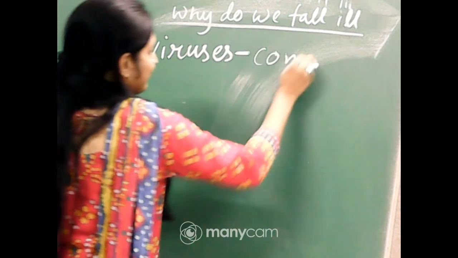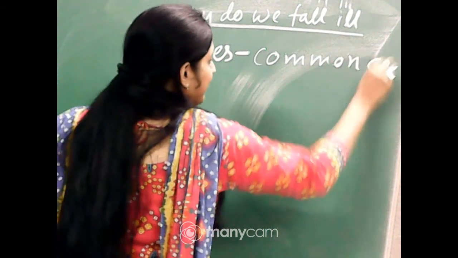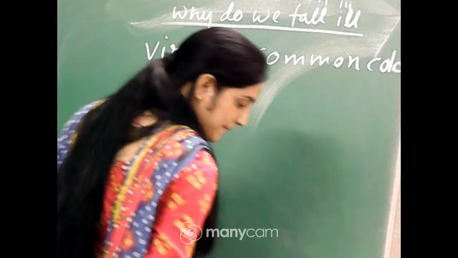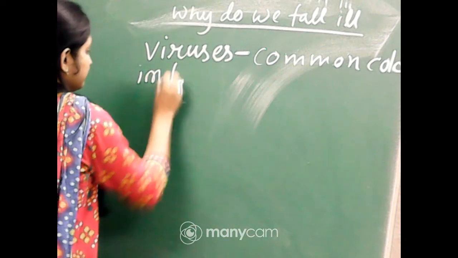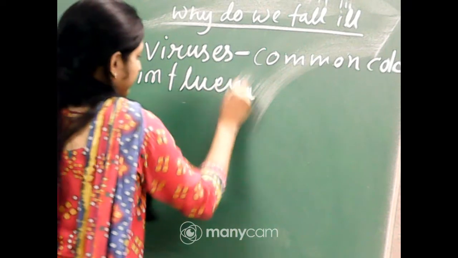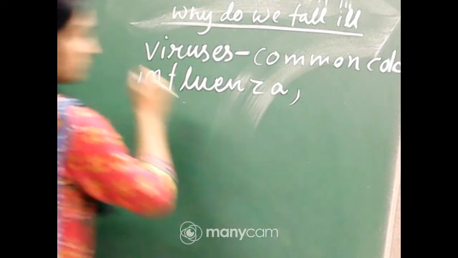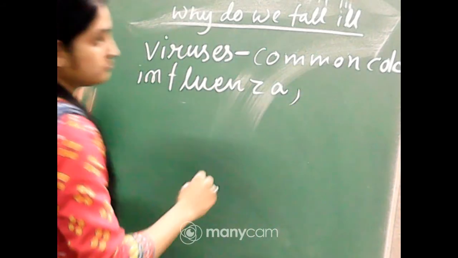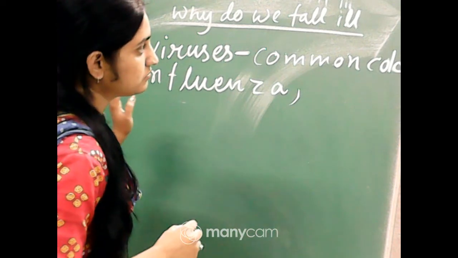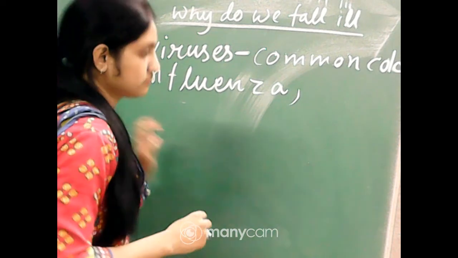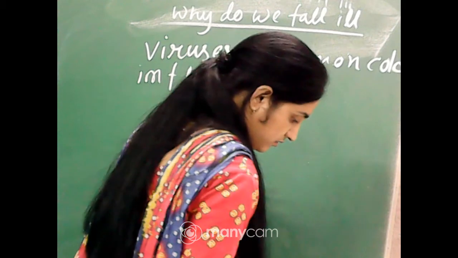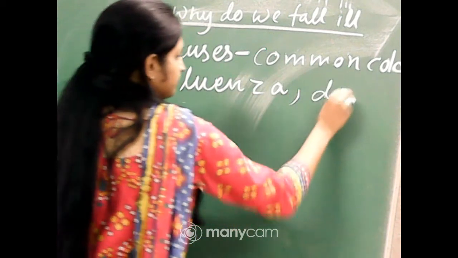Okay, that is common cold, influenza, dengue and AIDS.